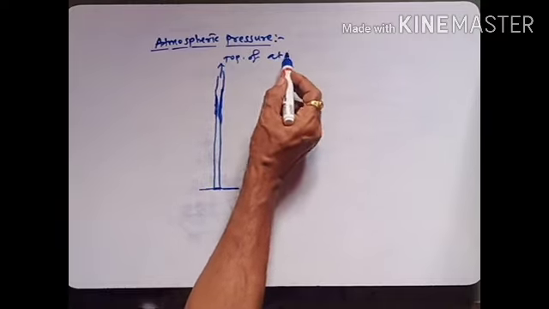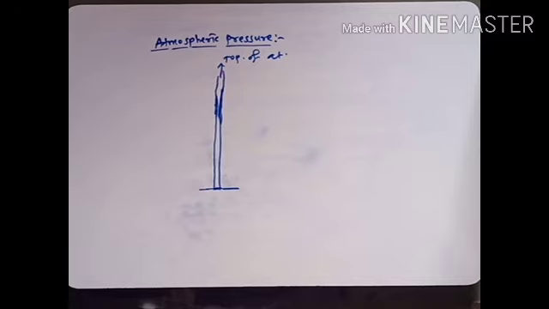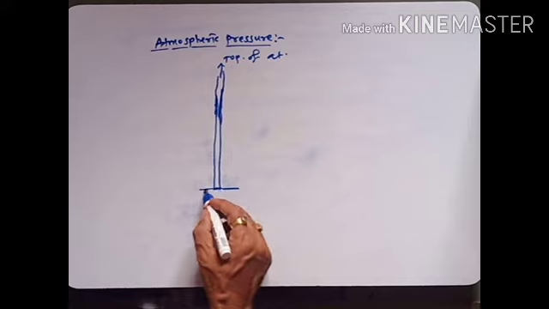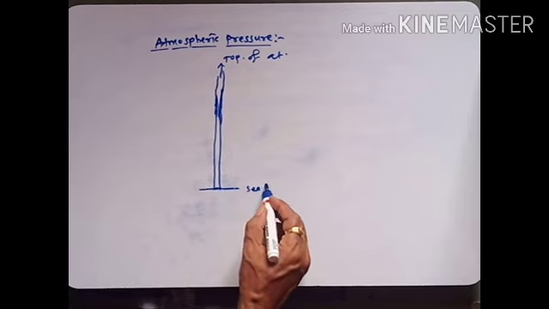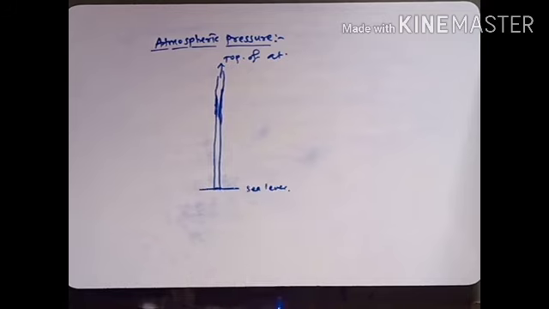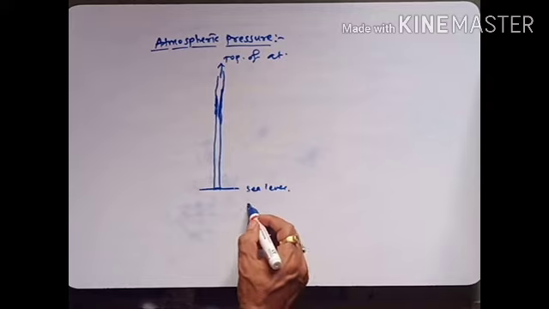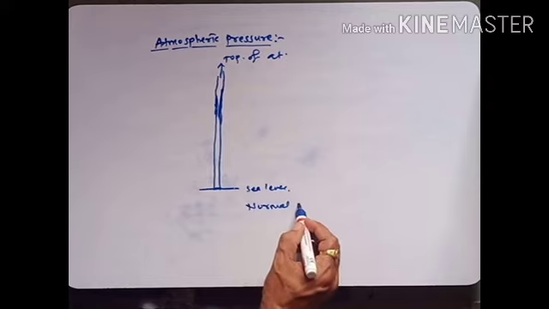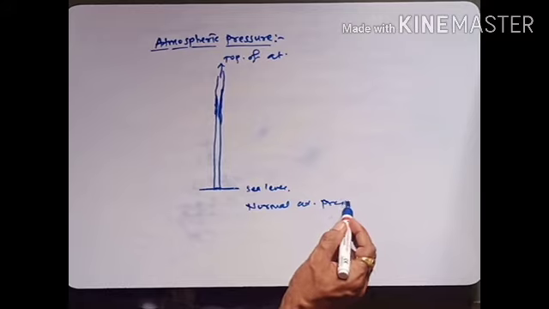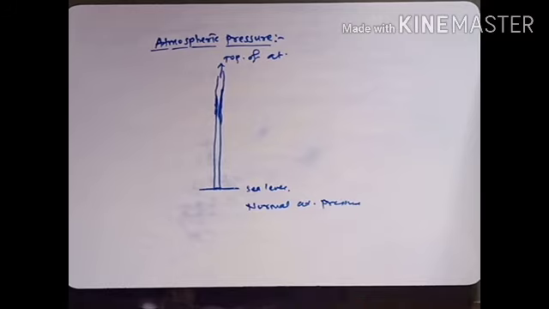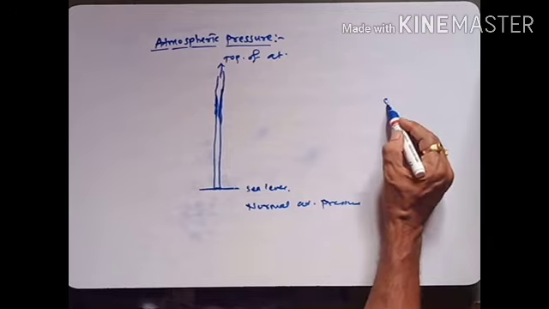Extending up to the top of the atmosphere. Now the atmospheric pressure at sea level, many times we measure at sea level. This pressure at sea level we call the normal atmospheric pressure. The density of air in the atmosphere decreases as we go higher and becomes negligible beyond a height nearly equal to 8 km.